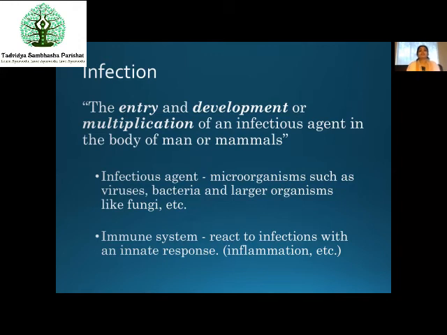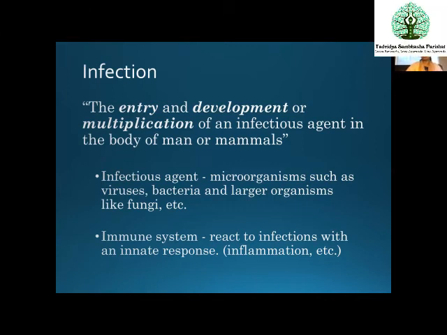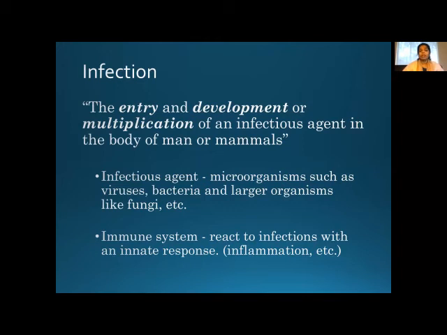Now, even though the infectious agent enters inside, to develop or to multiply, it has to invade the immune system. So the immune system has to go down, maybe regionally. Maybe the infection is in the skin, then the skin immune system has lowered. That's why it has established there to multiply. To develop, it needs to attack our immune system.